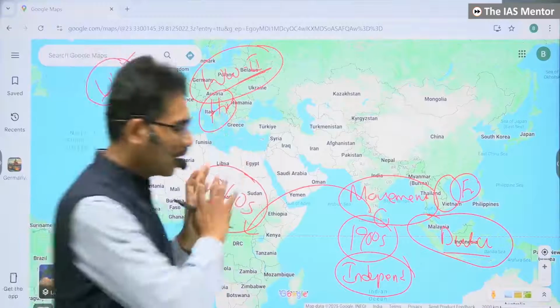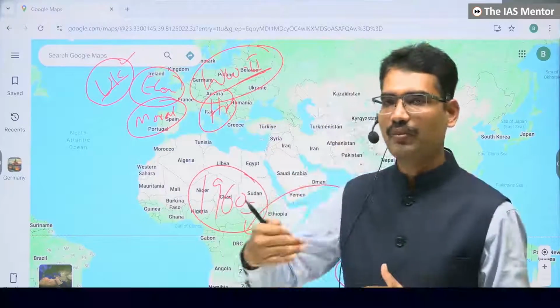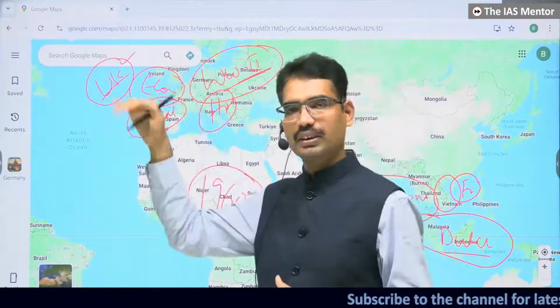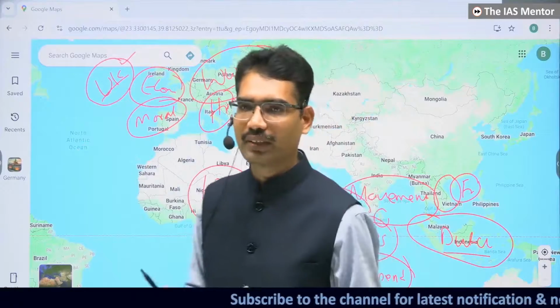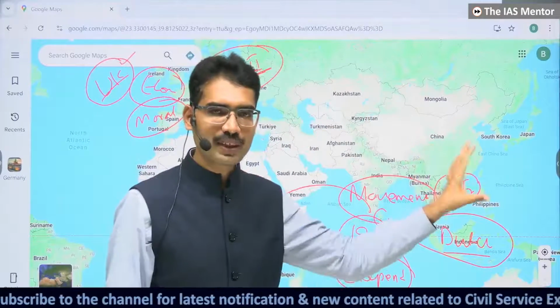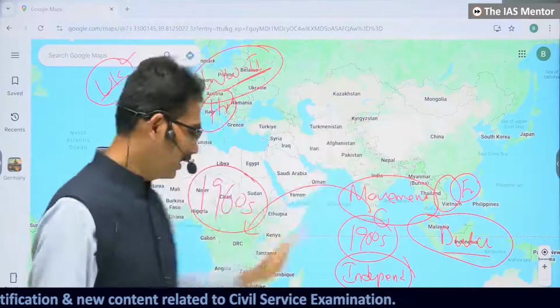Likewise, across the globe, wherever colonial masters were there, they had to give the powers to the locals, and they had to quit these empires. They dissolved their empires, and they went back. This is what decolonization is. From the UPSC point of view, what are the factors for decolonization?